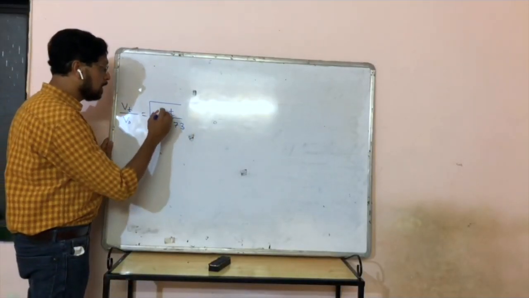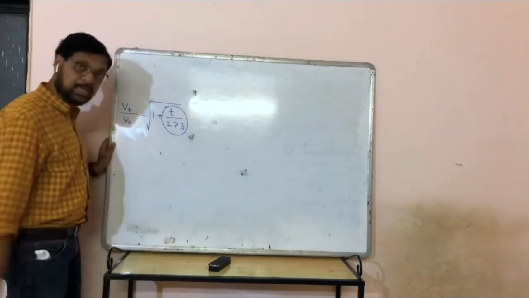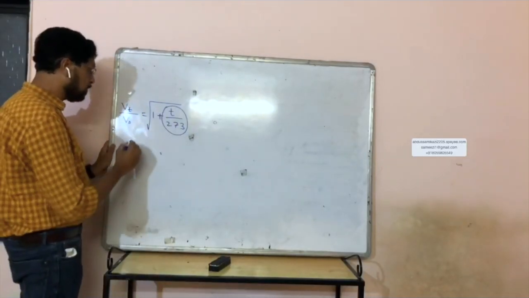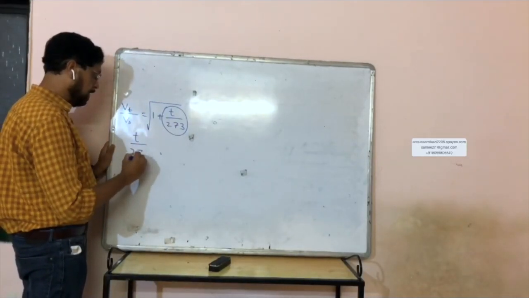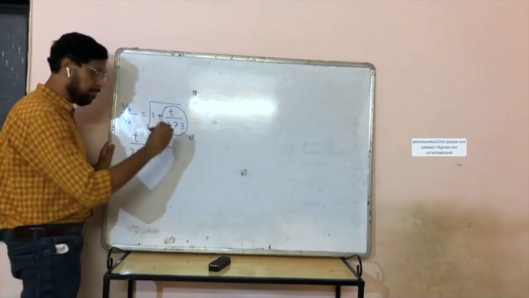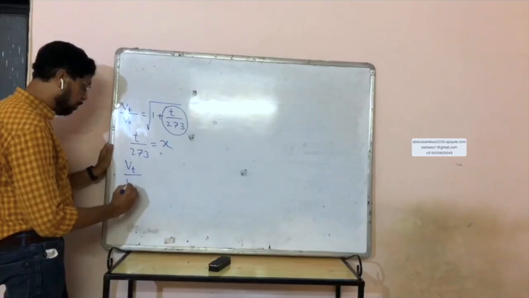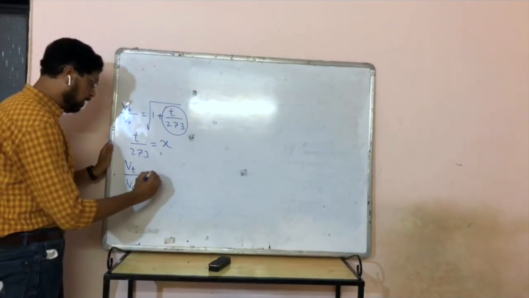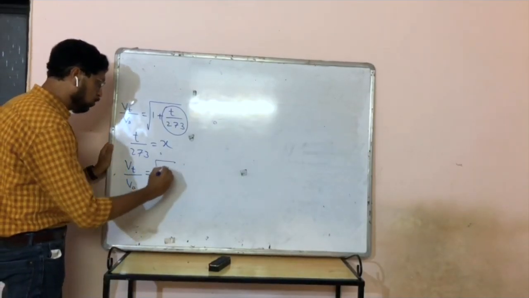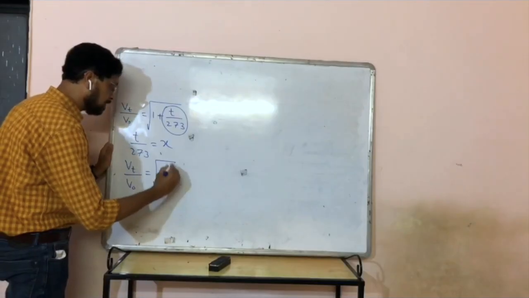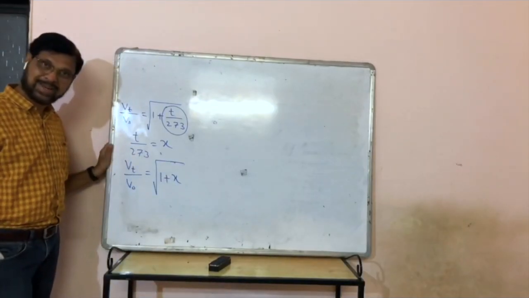Now, this T upon 273, if you call it suppose X, T upon 273 ला आपण काय म्हटलं X, then Vt upon V0 will be equal to under root 1 plus X. Correct?